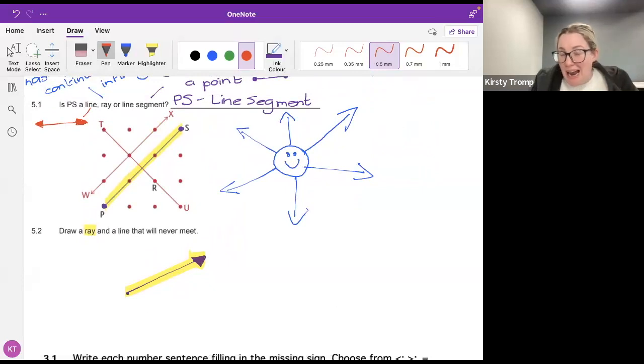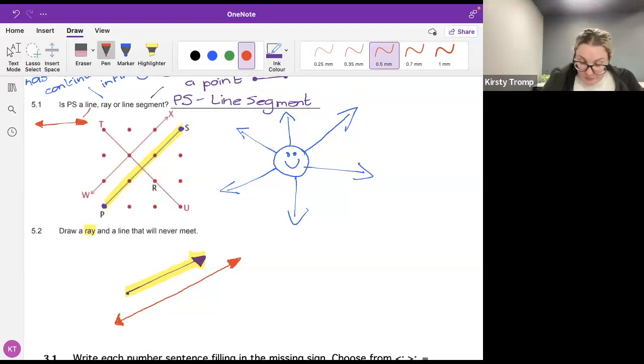Shakina said that if we made it a parallel line, which we're going to learn about next week in our class, something that looks like this, where they've got equal spacing between them, then if we did a ray and a parallel line, those two lines will never meet. So if we had to do a ray and a line next to each other and make them parallel, then they would never meet. That's one option we have.